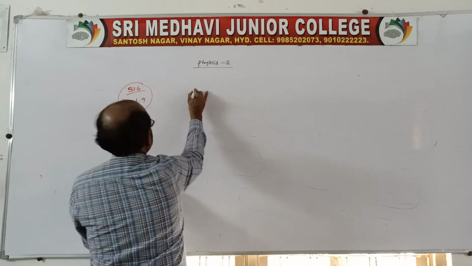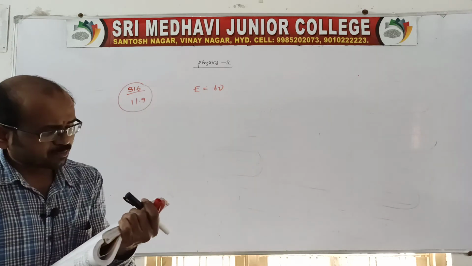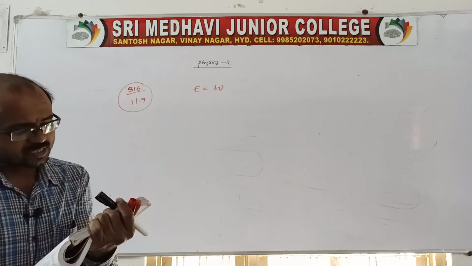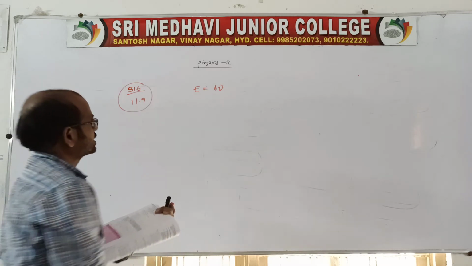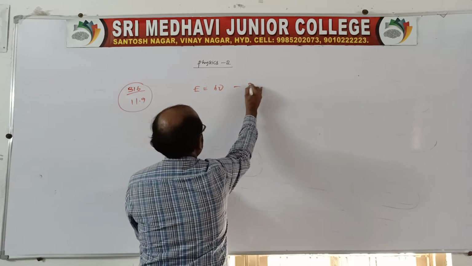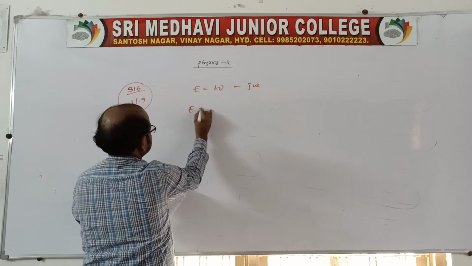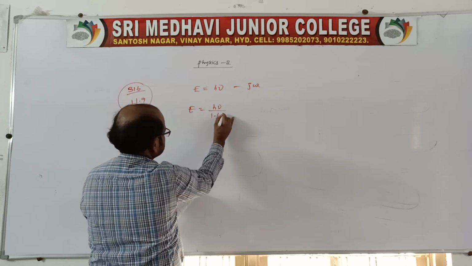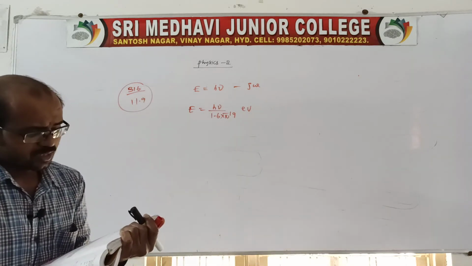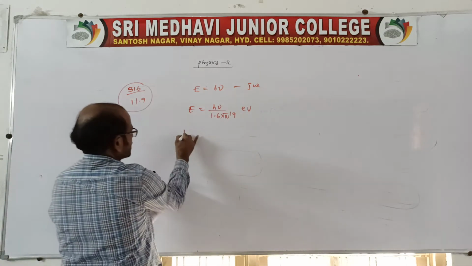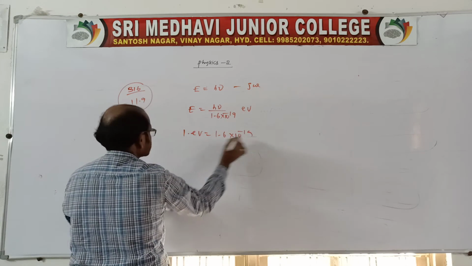This question is actually related to the next chapter, but we do it here also. Here it is electromagnetic waves, no? So the energy of an electromagnetic wave is nothing but h nu. h is Planck's constant, and nu is the frequency. In general the energy is in joules. Suppose I want it in electron volts. 1 electron volt is 1.6 into 10 power minus 19 joules.